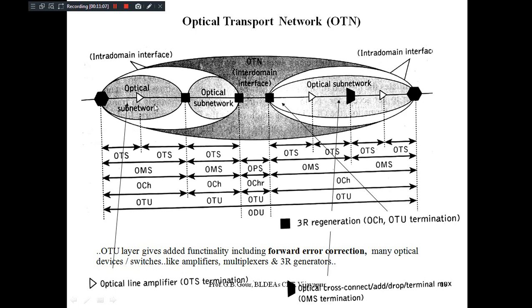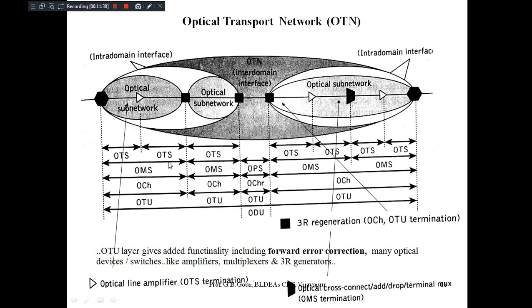This contains one line amplifier, and it has two sections for the transport, and these two sections are going to tell whatever wavelengths are coming in this section, and provide information to each wavelength about which optical fiber it has to be routed to. That information is provided by OTS here. Another optical subnetwork will exist between these two square boxes, which has only one OTS section.